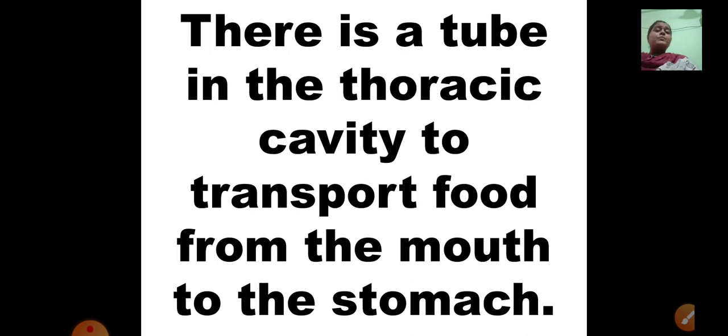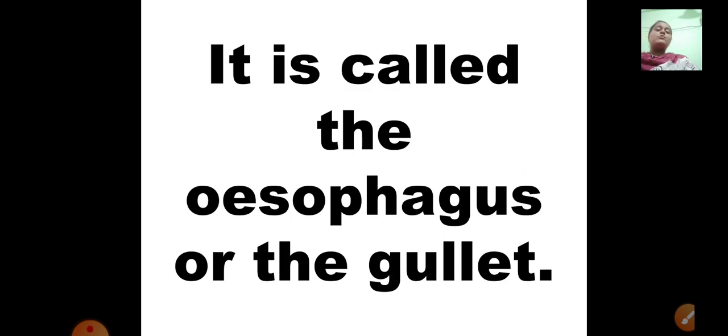There is a tube in the thoracic cavity to transport food from the mouth to the stomach. So what is there in our throat? We have a tube in our throat, which starts from the mouth and ends in the stomach, and that tube is known as the esophagus. It is called the esophagus or the gullet. So what is the other name for esophagus? It is gullet.